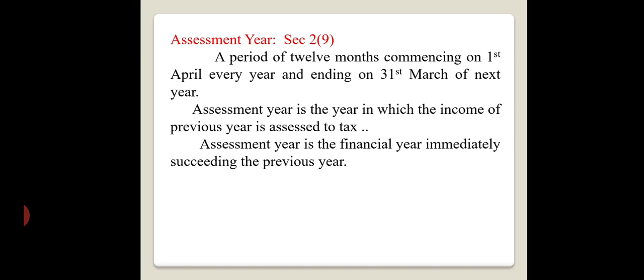See here, it should start from 1st April to 31st March. Immediately succeeding means the year that comes after the previous year, and we call that the assessment year. For example, when we consider 2019-20 as the previous year, the assessment year will be 2020-21. That should be the assessment year as per section 2 subsection 9.